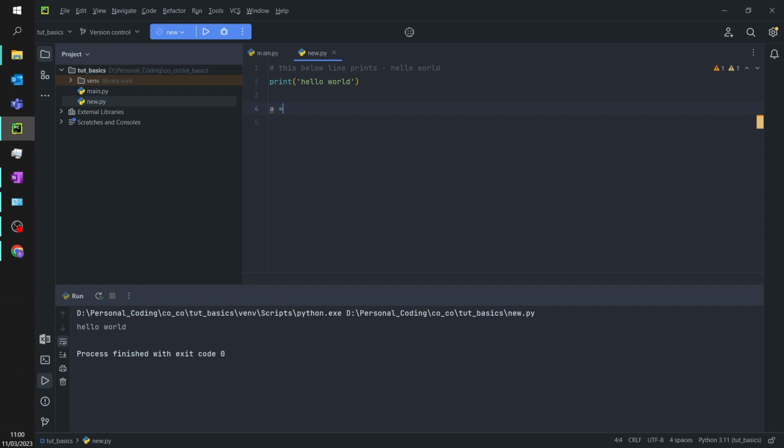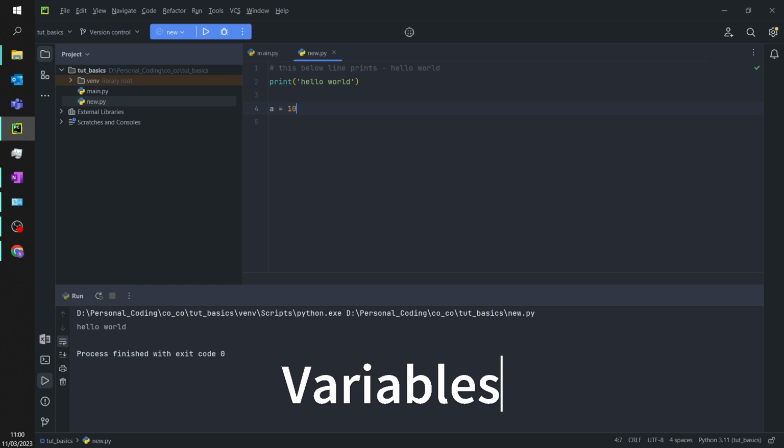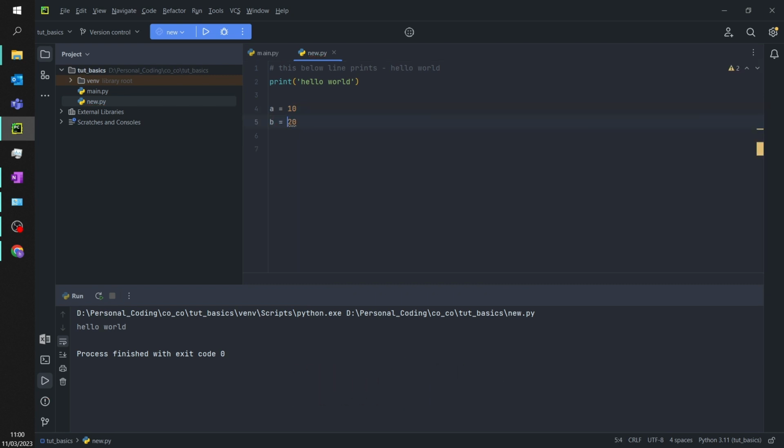Let us say a is equal to 10. It's simple mathematics, I think people understand. Let b is equal to 20. If you see, this is something called PEP 8 standards. It wants a space before and after the equal sign. This is something you will understand as you keep on going. These are some basic good code habits. Okay, let's get back to the code. So a is equal to 10 and b is equal to 20.